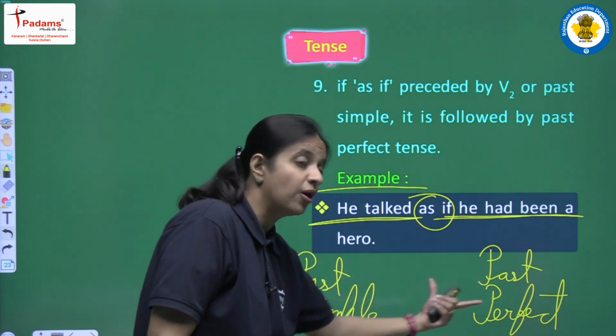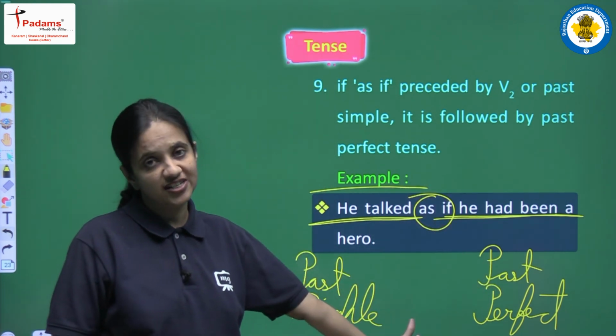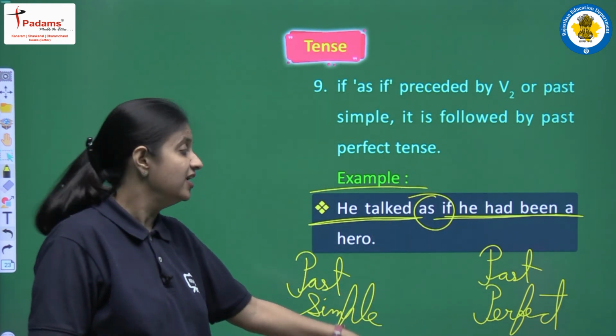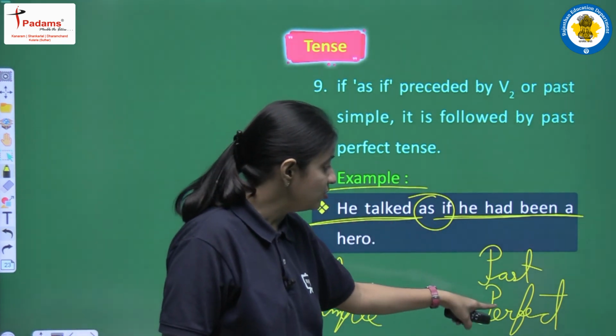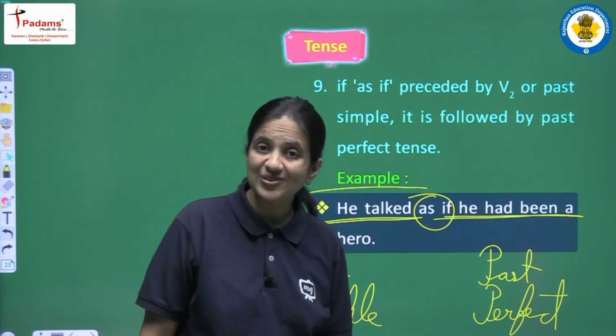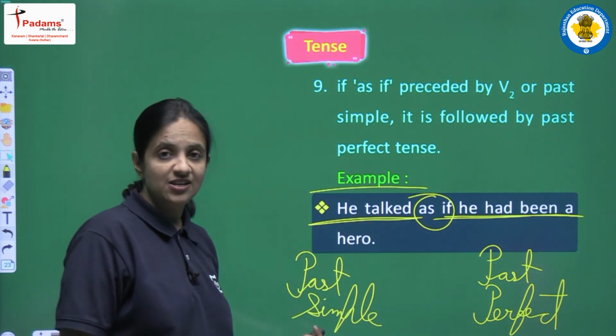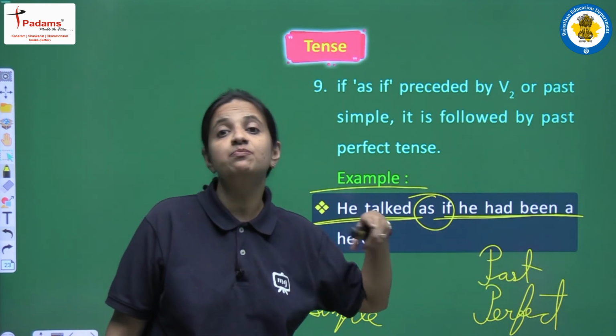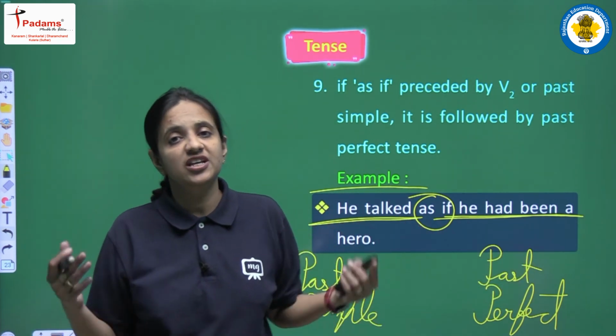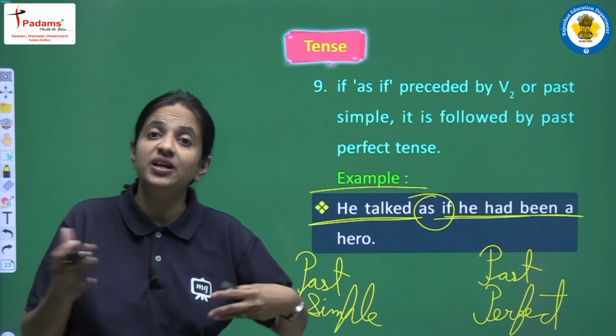Again, this is the combination, and use these structures in combination only, right? If before "as if" past simple is given, then after it you have to use past perfect only. And if before "as if" you have present simple, then after "as if" you have to use past simple, right? So just follow the structure in a complete manner, okay?